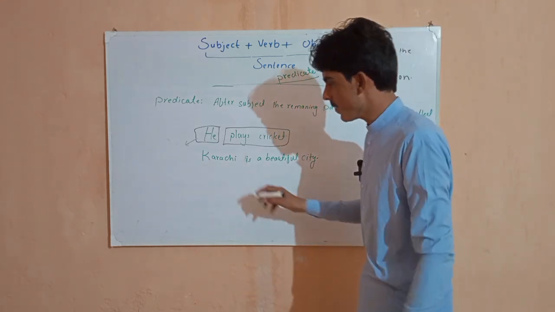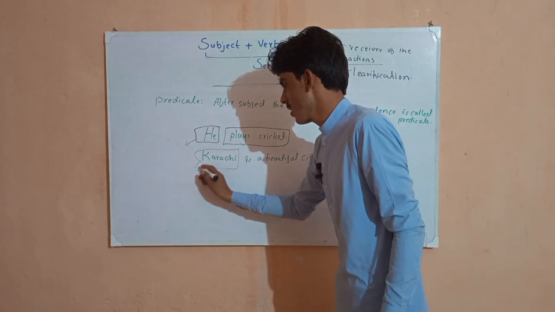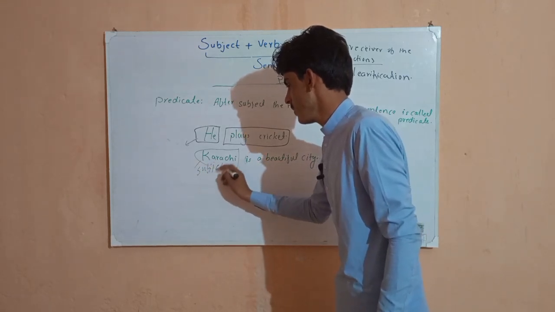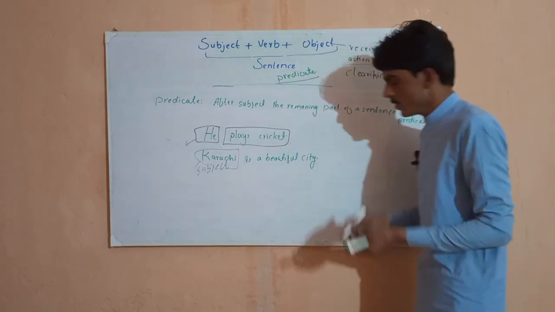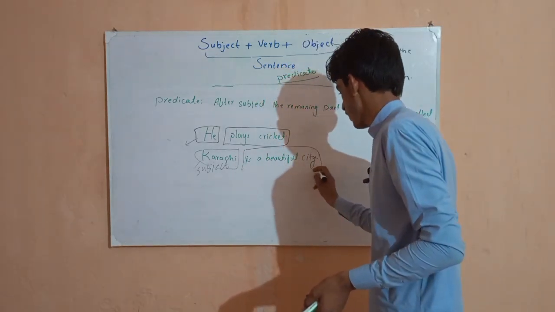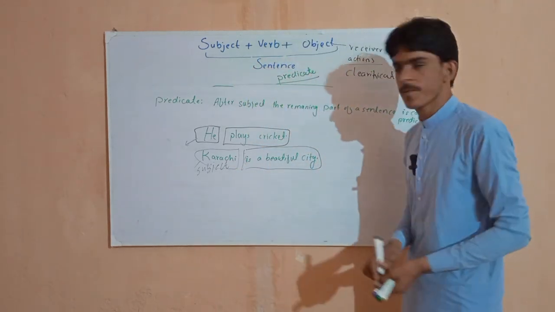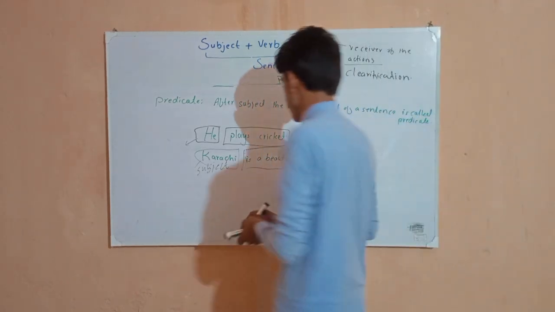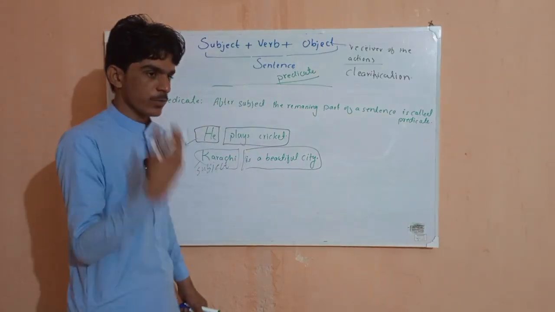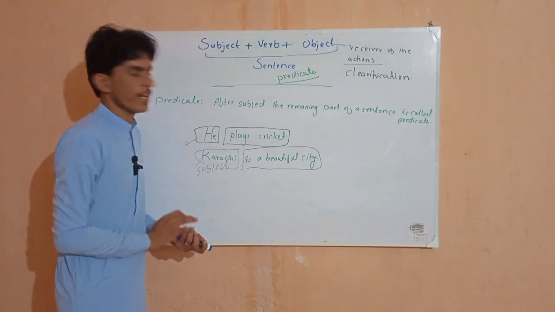Here we are talking about Karachi, so Karachi is our subject. And after the subject, the remaining part, whatever it is, 5 words, 10 words, 1000 words, is called our predicate.